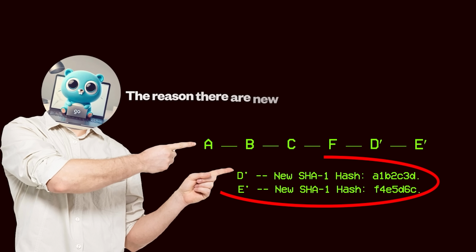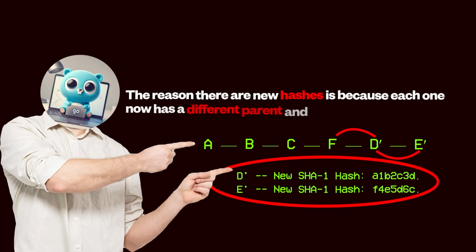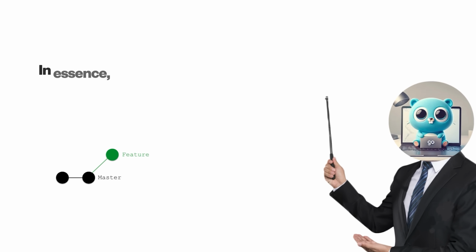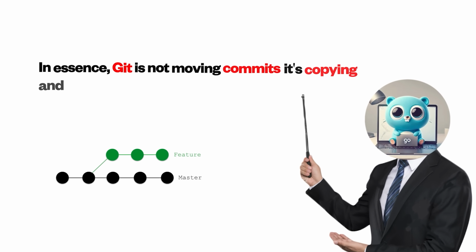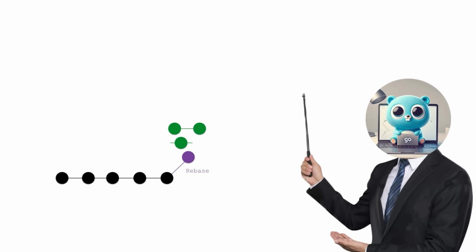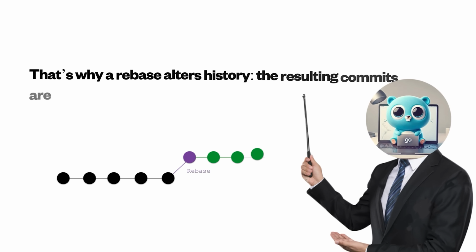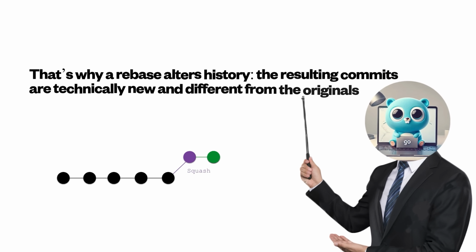The reason there are new hashes is because each one now has a different parent and the base has changed. In essence, Git is not moving commits, it's copying and rewriting them, creating new versions. That is why rebase alters history. The resulting commits are technically new and different from the originals.